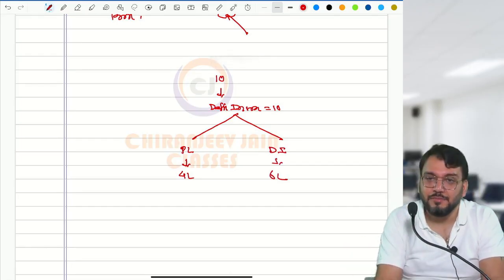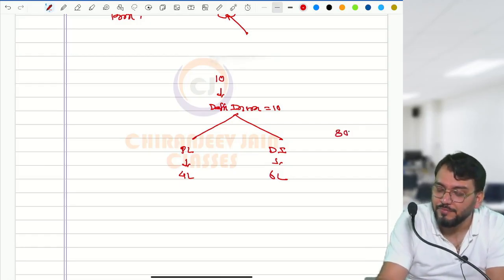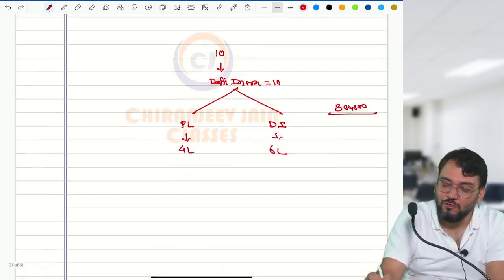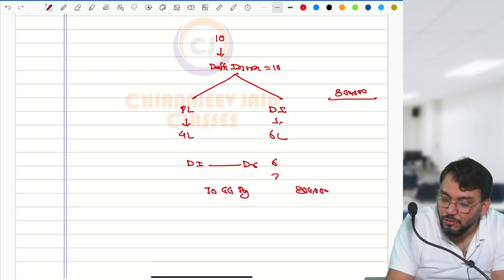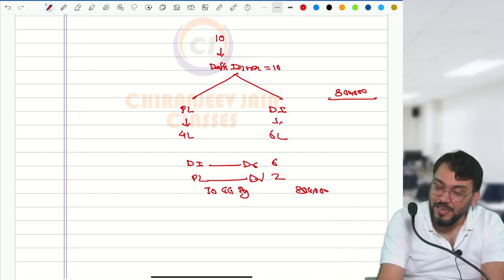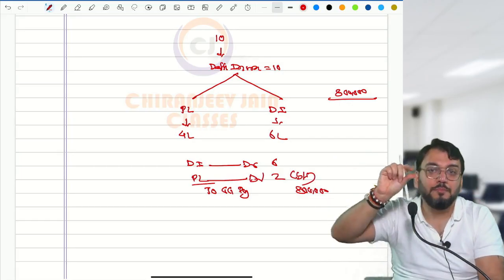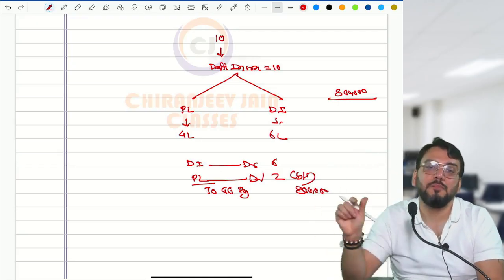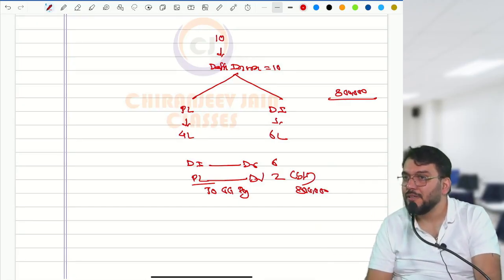Now a refund arises. Suppose the government is demanding not 10 lakh but only 8 lakh. So what will be your journal entry? Deferred income account debit 6 lakh, to GG payable 8 lakh. The balancing figure is 2 lakh, and that 2 lakh will be debited to PL. So we say PL account debit 2 lakh. So it is deferred grant account debit, PL account debit to GG payable, then GG payable to cash or bank. Understood? Done. Chapter over.